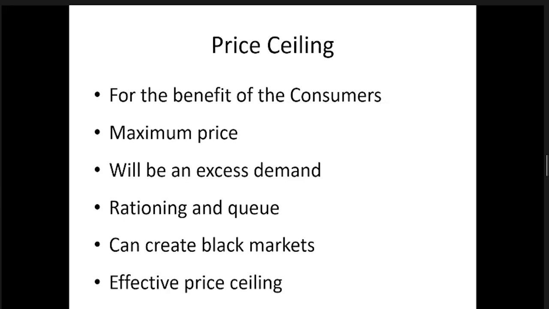What do we mean by a ceiling? Ceiling, you can see, right? This is the ceiling. We cannot go above the ceiling. If we want to go above the ceiling, what do we need to do? We have to break it. If we break the ceiling, of course, there will be some punishment.